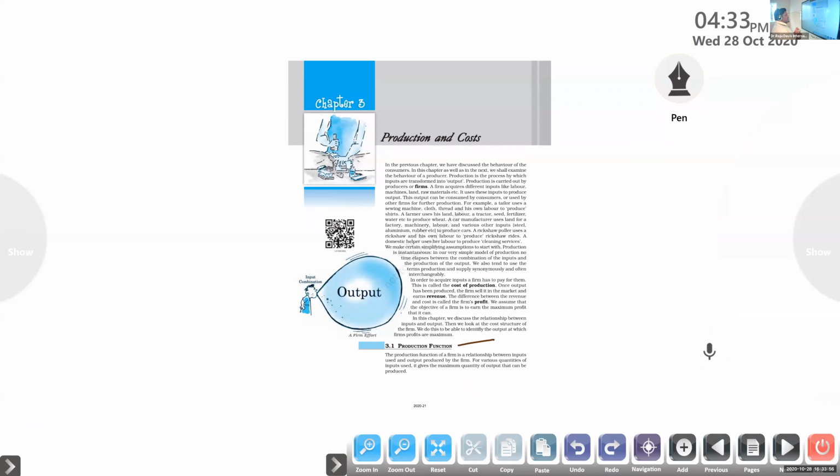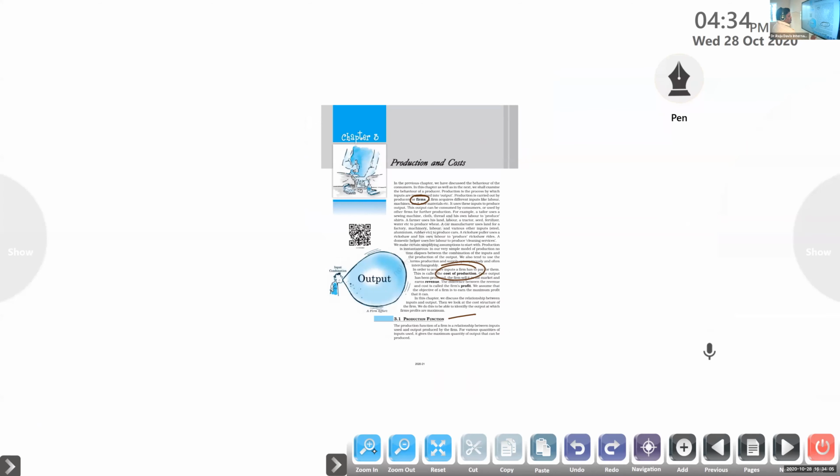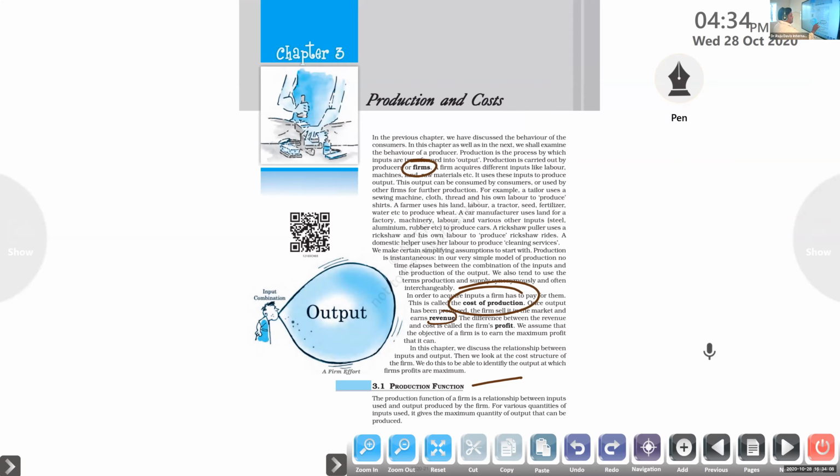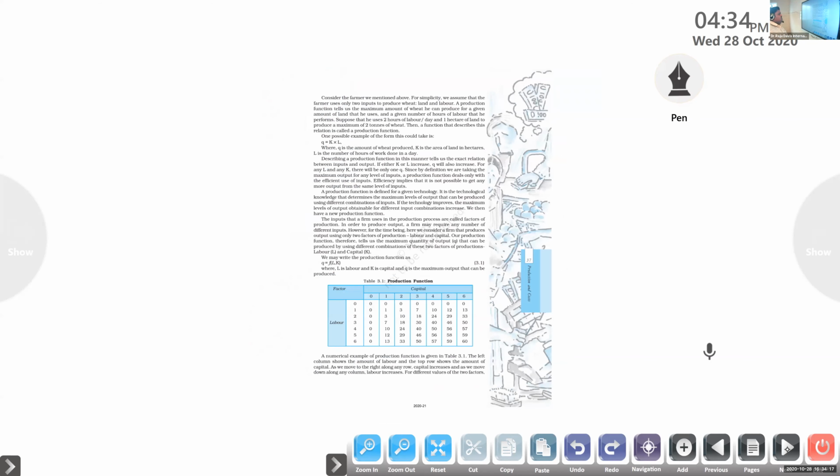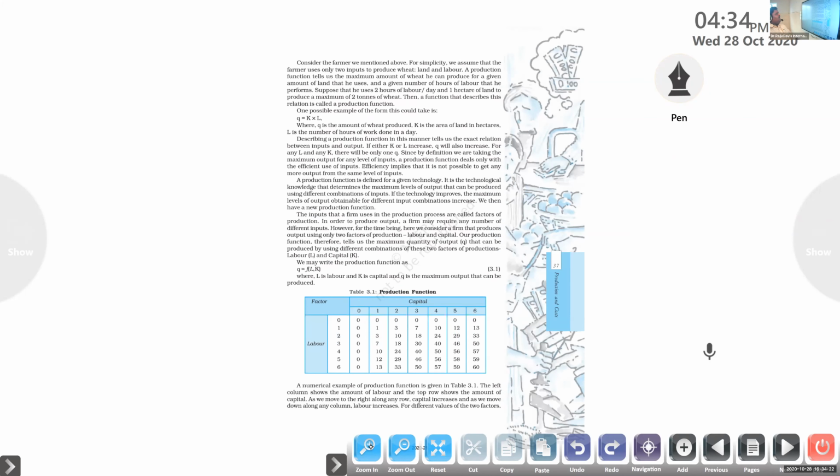Now the various functions are related with the production function. We already discussed the words, you know that. What is the meaning of the term firm and what is the meaning of the term cost of production, and you learned what is revenue, and what is profit. Now we know what the production function is. So quantity is equal to the capital invested and land used. So the equation is Q is equal to K into L. K is the capital that is invested in the production.